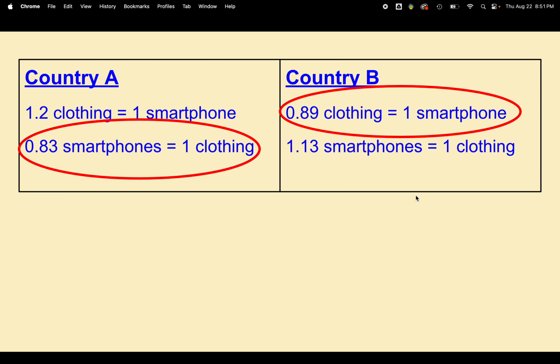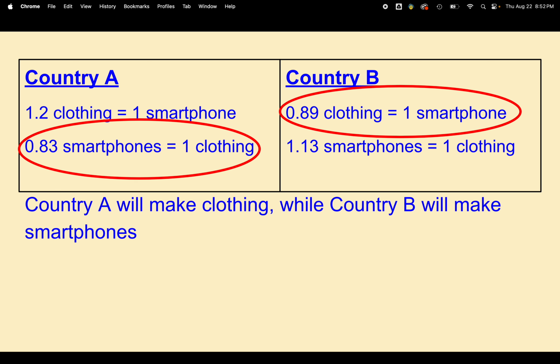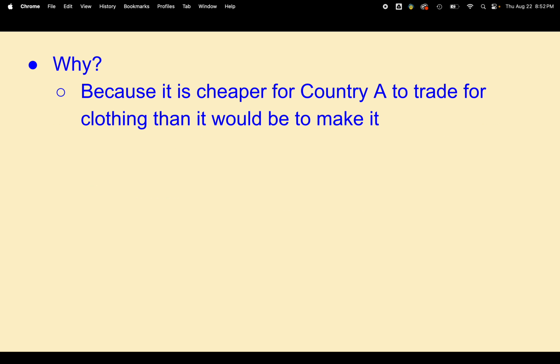Then country A has the comparative advantage in clothing because they give up fewer smartphones, 0.83 compared to 1.13 smartphones, to make clothing. So country A will make clothing, country B will make smartphones, and they're going to trade with each other. And the reason why is because it's cheaper for country A to trade for smartphones than it would be for it to make them.